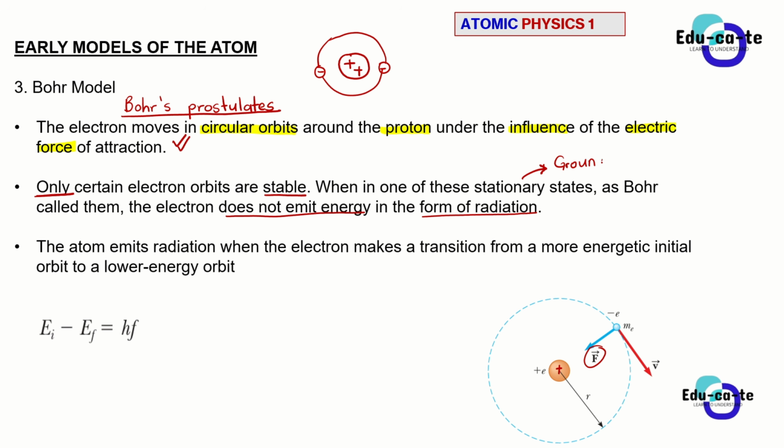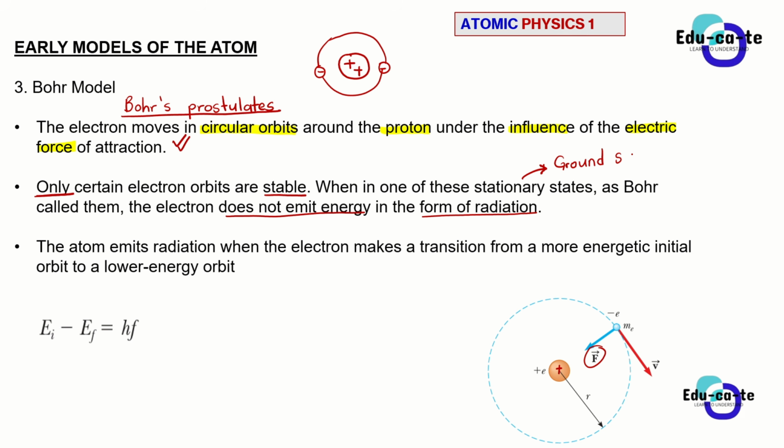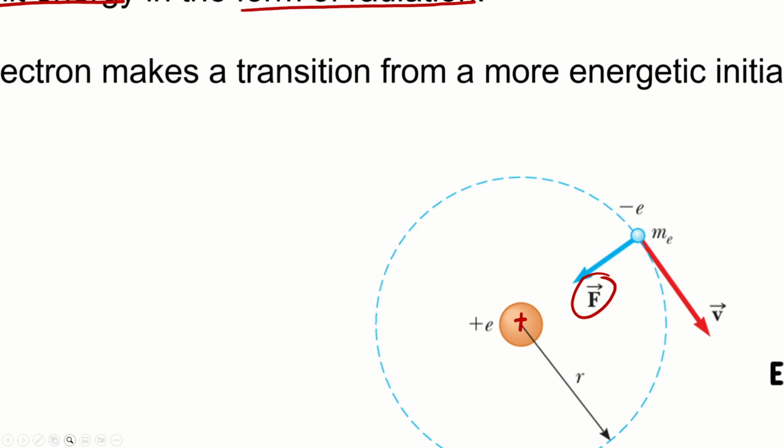So when we say that an electron is in its ground state, it is grounded. It is in its ground state. When it is in its ground state, particularly, it does not emit energy in form of radiation at all. So basically, this electron, as it is here at this exact position, you can see that it is far away from the nucleus, right?